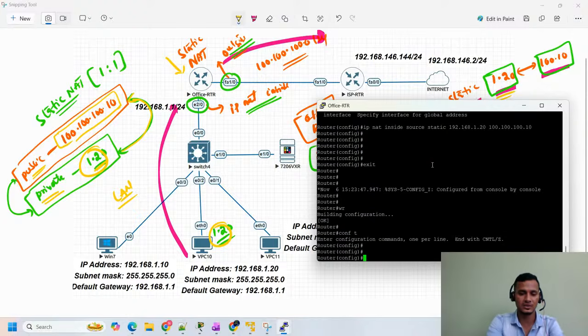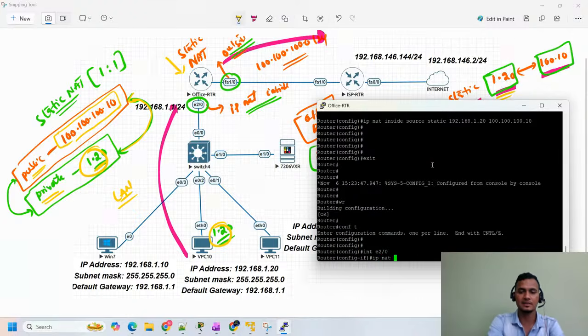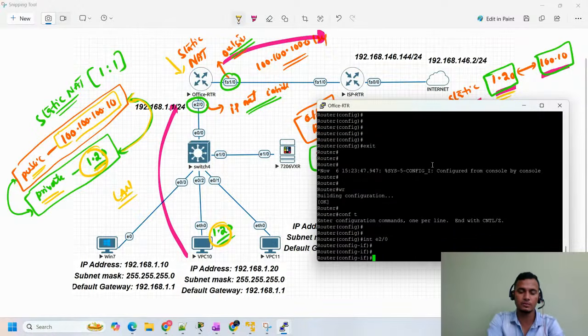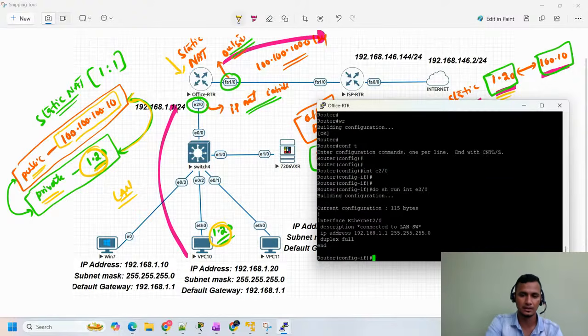So again, I'm in configuration mode, on the inside interface E2/0, to enter IP NAT inside. Before you configure, just check whether we have any configuration intact on this particular interface. To check that, the command is show run interface E2/0. If you type it here, we don't have any NAT-related configuration. We have just the description for this Ethernet 2/0, which is connected towards your LAN, and the IP address is 192.168.1.1.